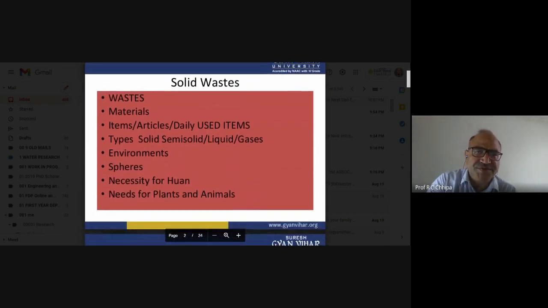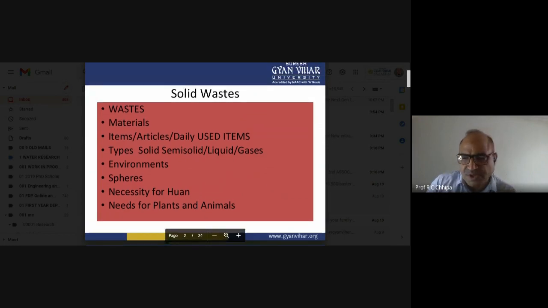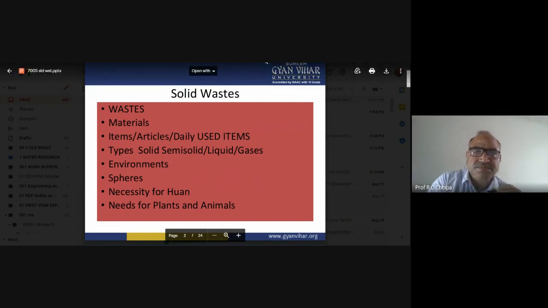What are wastes? Waste is any part that is not used by us. For example, this is a pen. After it is used by me, there are the other parts of the pen, and the ink is inside.